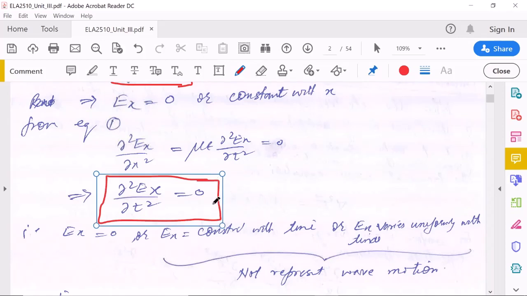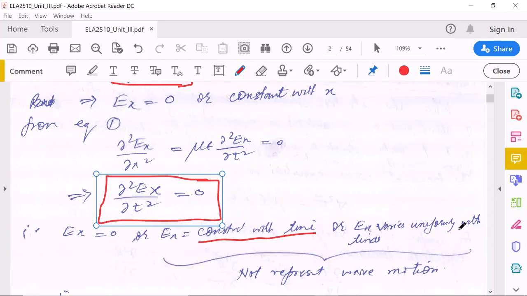It will be 0 only when we have three conditions. Either Ex is 0 or Ex is constant with time. If it is constant with time, then the first derivative will be 0 and the second derivative will be 0.